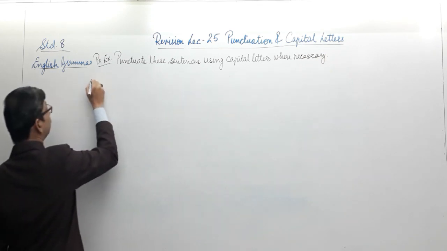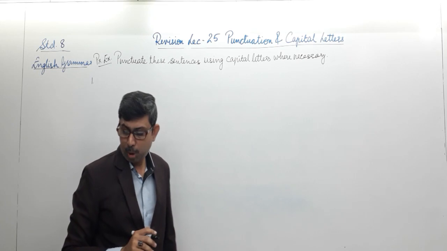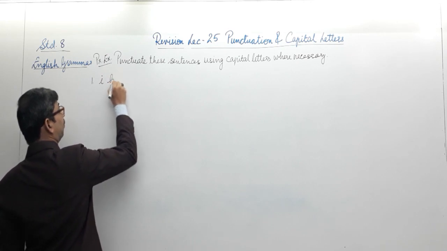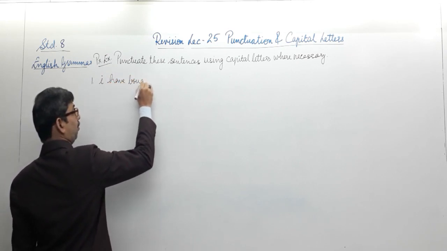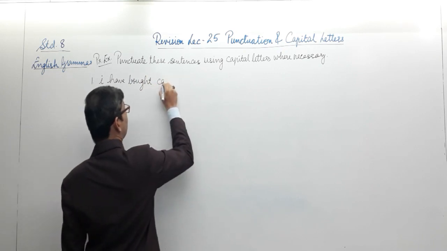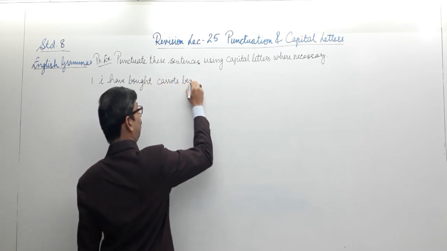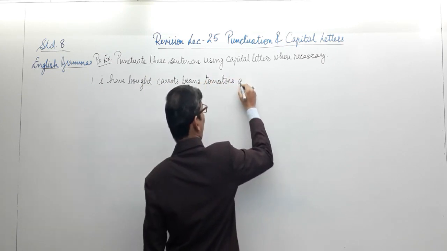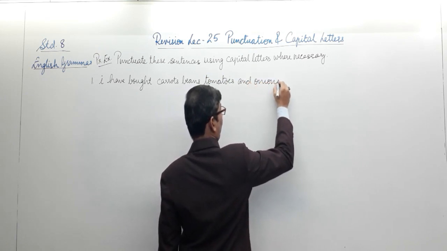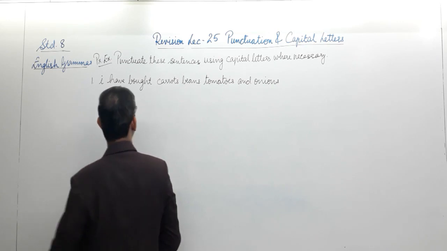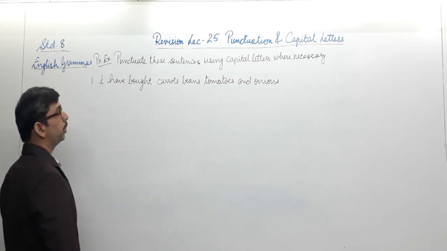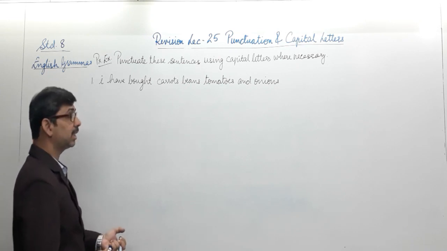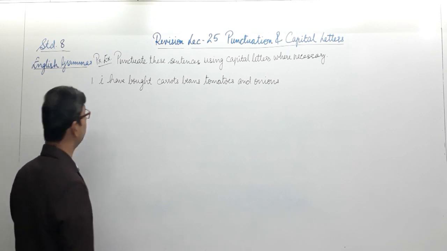First sentence: I have bought carrots, beans, tomatoes and onions. You see this set of words is completely unpunctuated, it does not have any capitalization either. So let us rewrite the sentence with the necessary capital letters and punctuation marks.